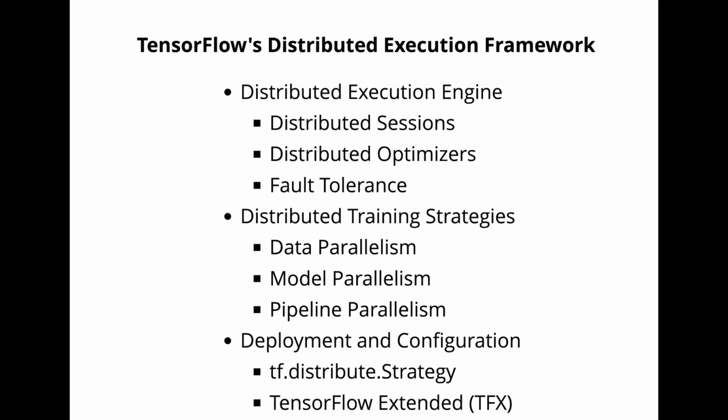TensorFlow's distribution strategy API, tf.distribute.Strategy, provides a high-level interface for distributing computation across devices or machines. It supports various strategies such as mirrored strategy, parameter server strategy, and multi-worker mirrored strategy, allowing developers to choose the most suitable strategy based on their requirements and deployment environment.